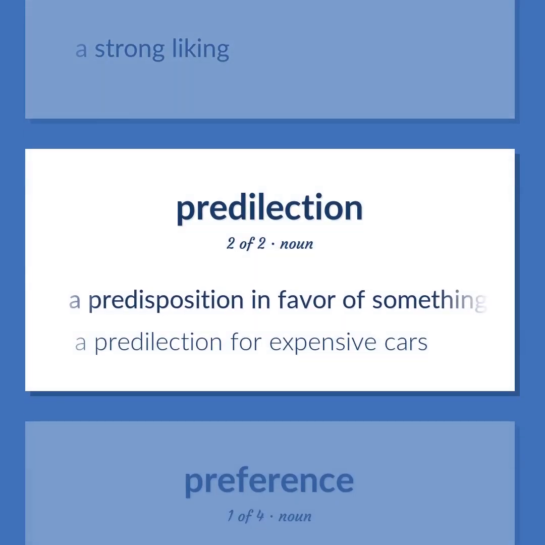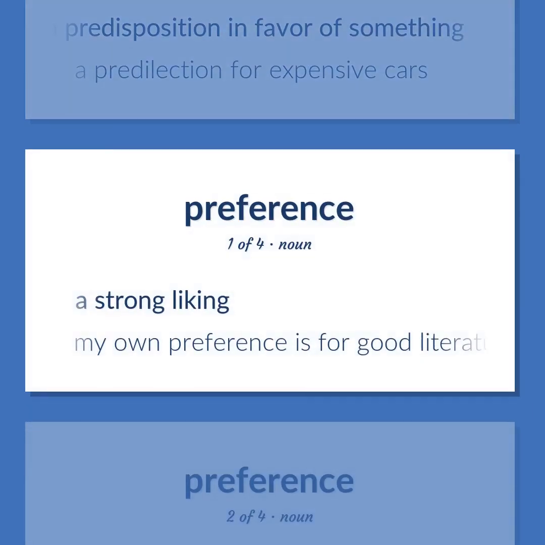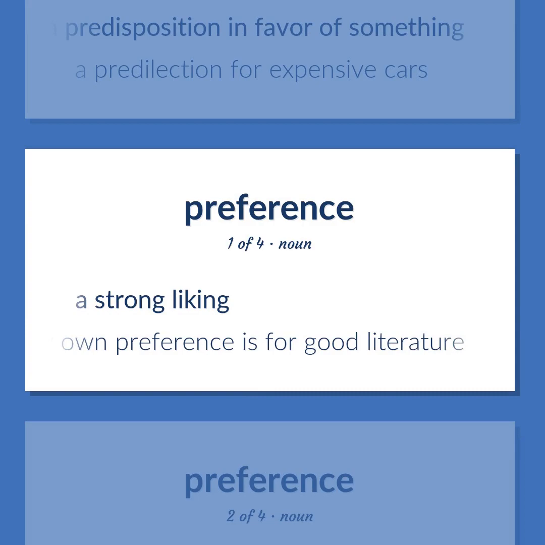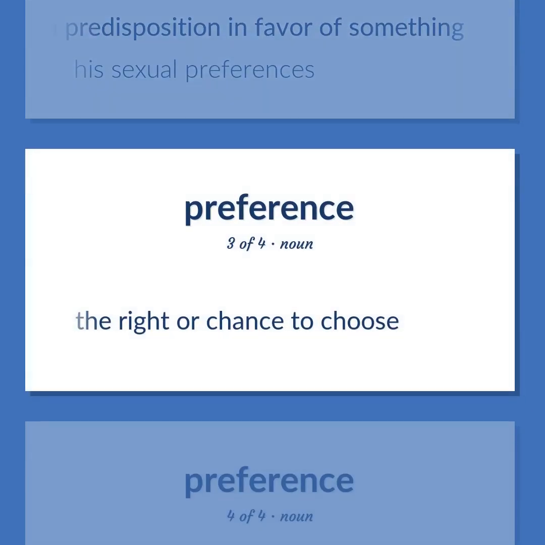A predisposition in favor of something. A predilection for expensive cars. A strong liking. My own preference is for good literature. A predisposition in favor of something. His sexual preferences. The right or chance to choose.